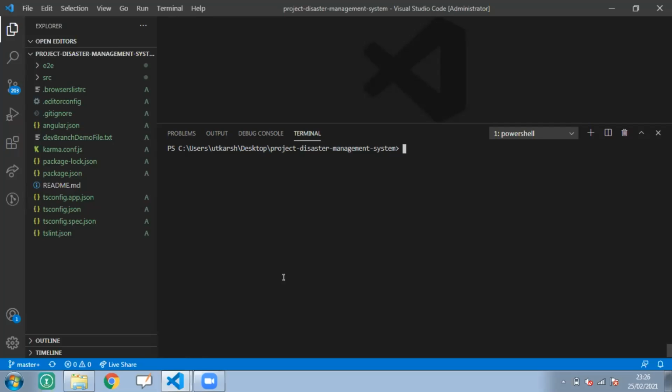Let me show you your branch. Why am I showing you the branch? Because here is a master branch. I will tell you how you can change your branch. When you clone your project, by default you will get the master branch.